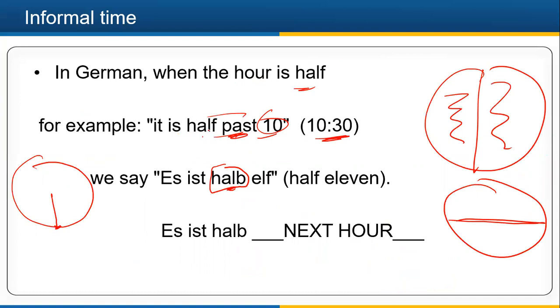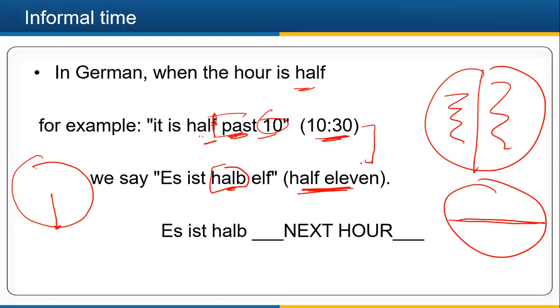In English we say, I'm sorry, it should be half. Yes, it is my mistake, it is written correctly. It is half past 10, but in German we say half 11, right? The next number. So here we are not following the English structure.